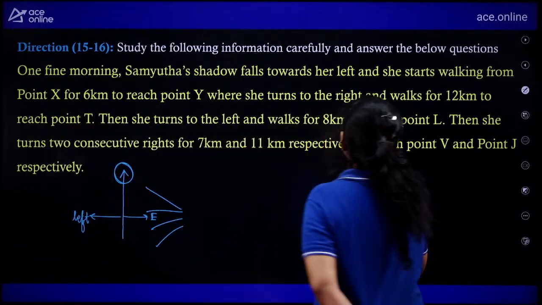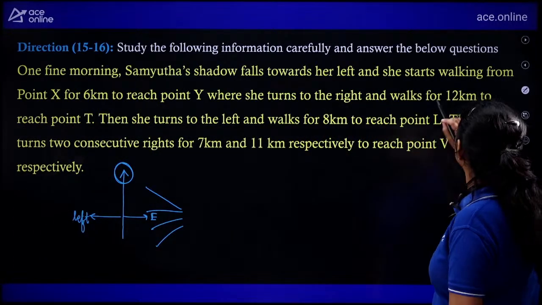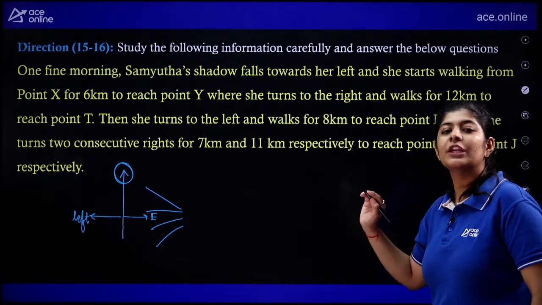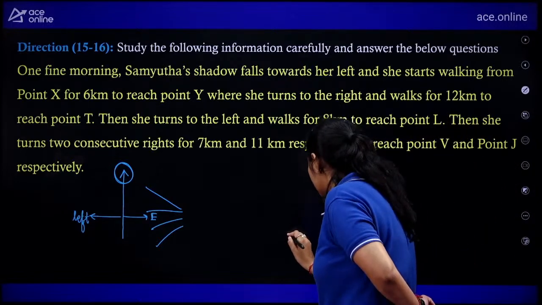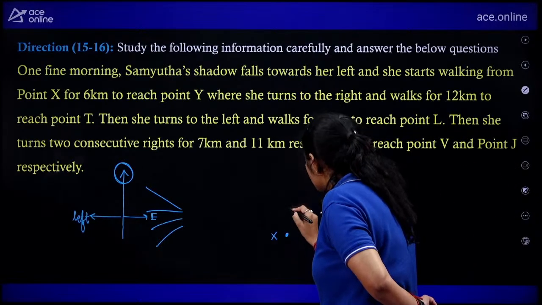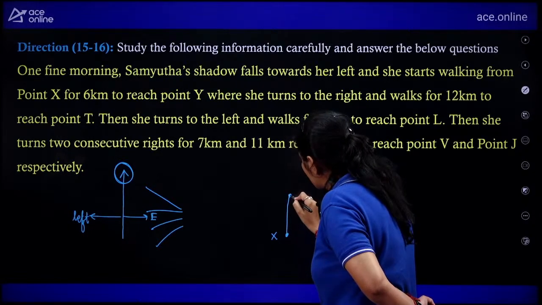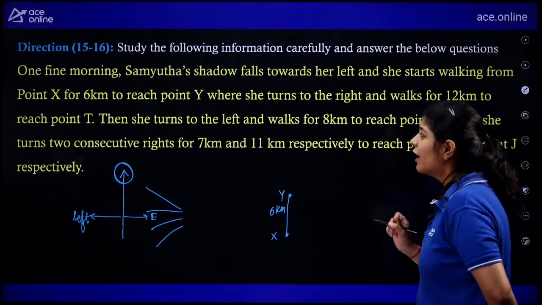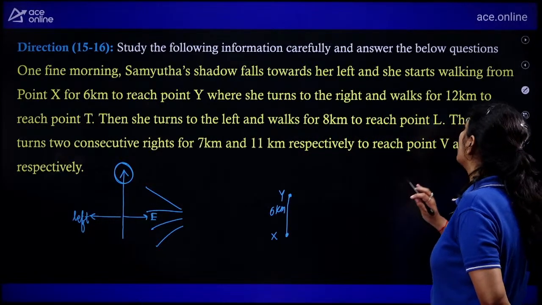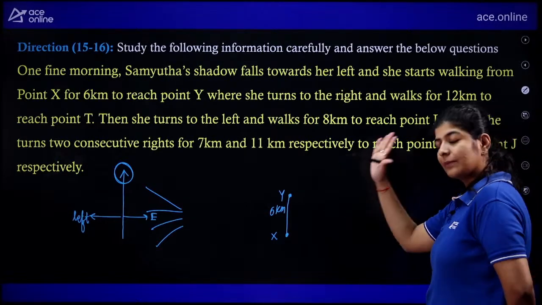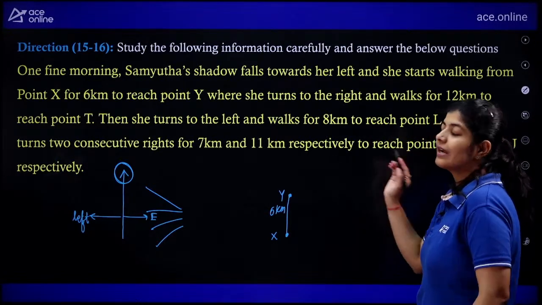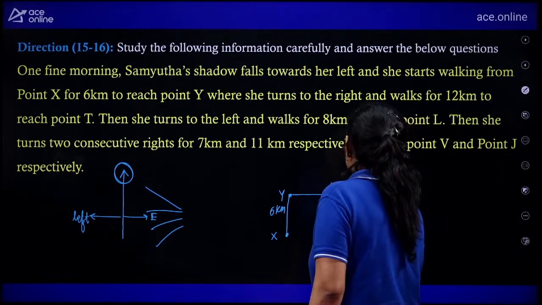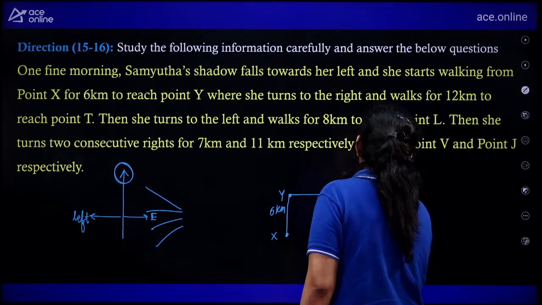So from north, what she did, she started walking from point X for 6 kilometers to reach point Y. So let's suppose here we are having point X. She covered a distance of 6 kilometers and reached point Y. Next, she turns right and walks for 12 kilometers, right? That means in the clockwise direction. Now she starts moving in the east direction and covers a distance of 12 kilometers and reaches a point T.